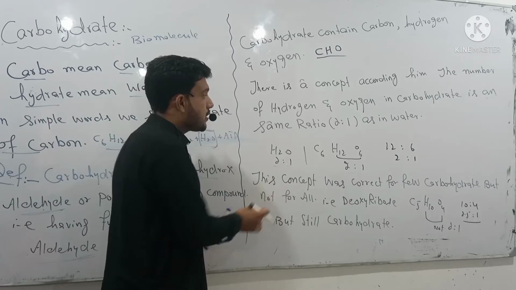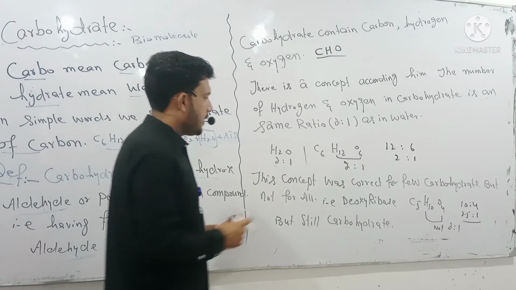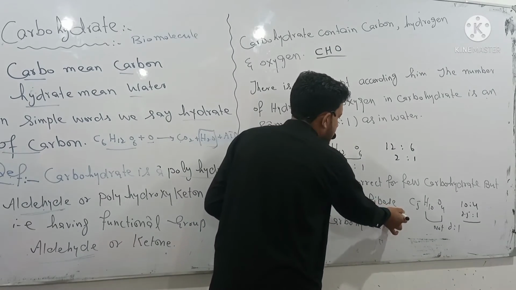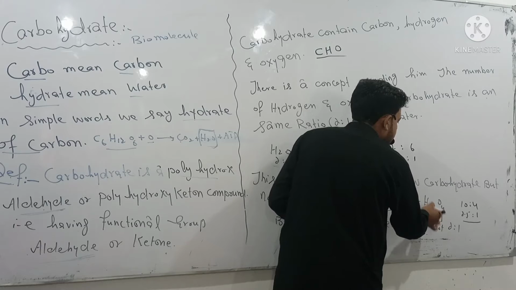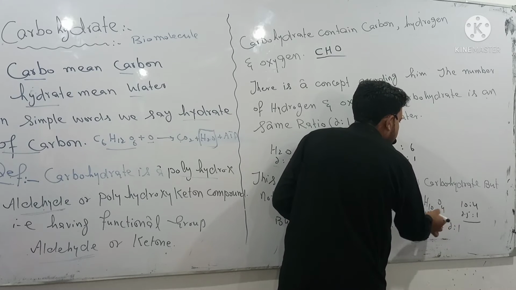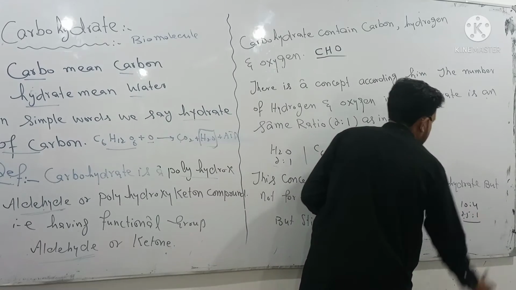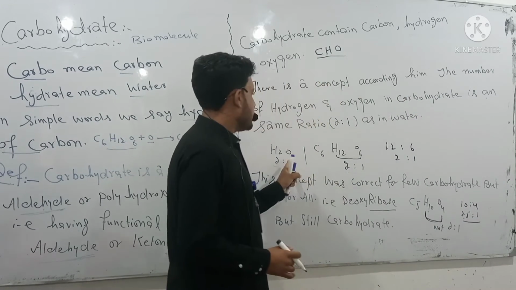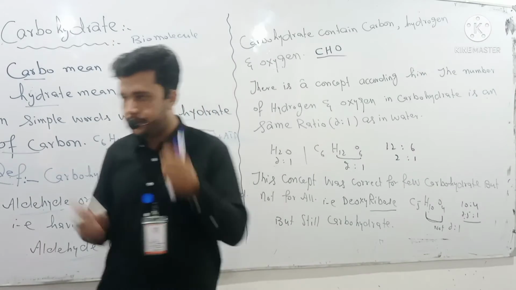But this concept is correct for a few carbohydrates, not for all carbohydrates. If we consider the deoxyribose sugar, C5H10O4, here the ratio of hydrogen and oxygen is 10 to 4, which is equal to 2.5:1, not equal to 2:1. So this concept is not correct for all carbohydrates.